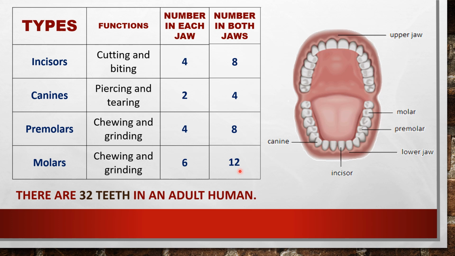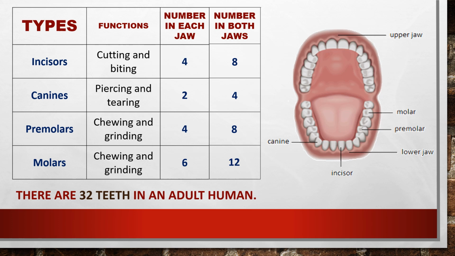So here 8, here 4, here 8, here 12. When you add all this, we will get what? 32 teeth. So an adult human has how many teeth? 32 teeth. So today we studied a very important topic, about our teeth.